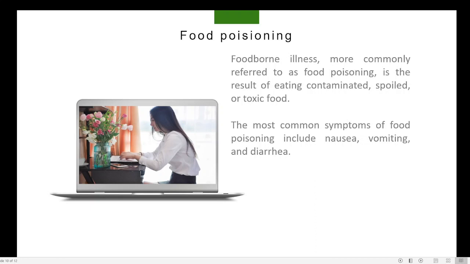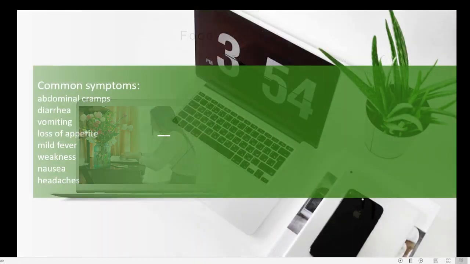And normally if you have any experience of food poisoning, you know, most of the time it may result in some kind of diarrhea. There will be stomach pain, and that will be followed by a very acute form of diarrhea. That is the most common type of symptom that will occur in case of food poisoning. So these are the common symptoms. Nausea will be there. Some people will experience vomiting, and there will be diarrhea also. Diarrhea means loose motion. These are the three common symptoms of food poisoning.